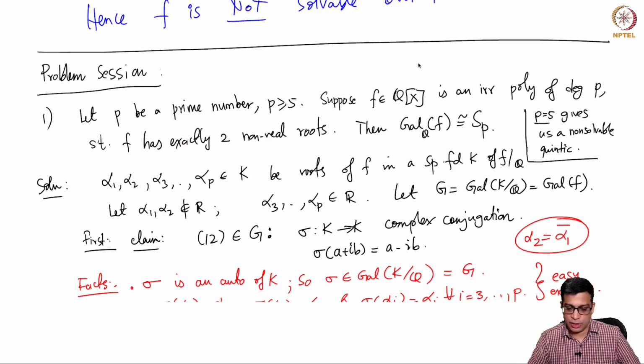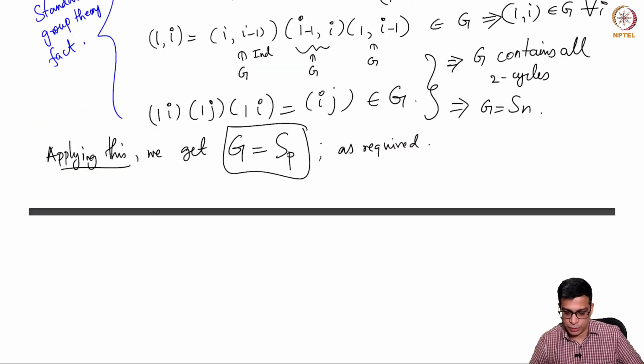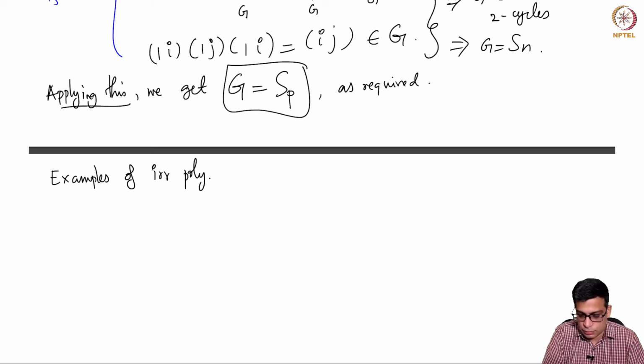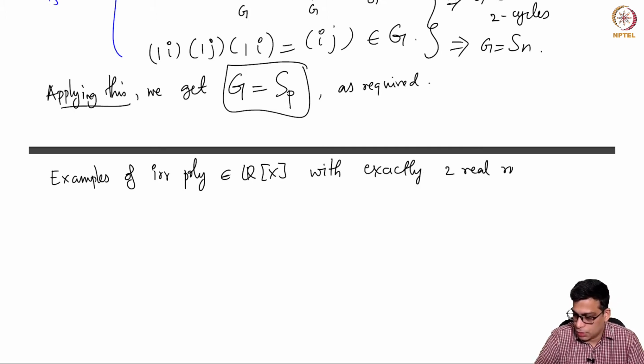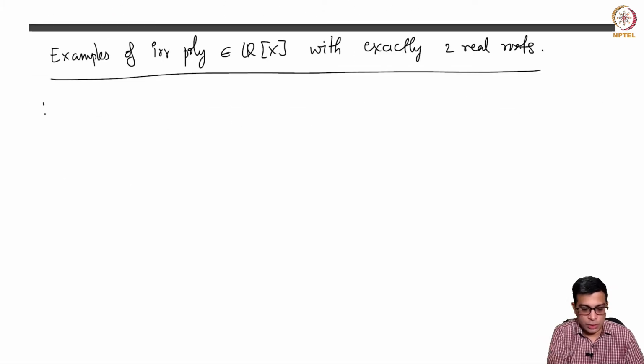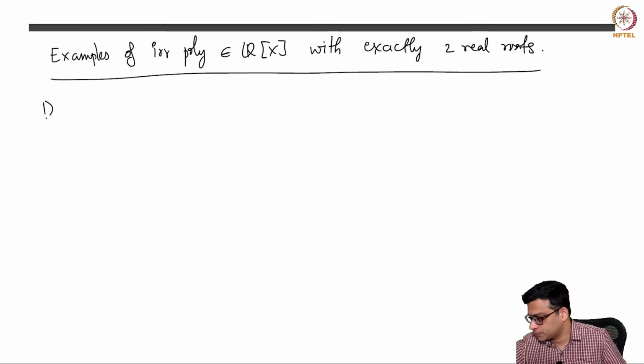Now we still have to construct a polynomial with exactly 2 non-real roots. Examples of irreducible polynomials with exactly 2 non-real roots. I am going to give you a couple of them to completely settle the issue.